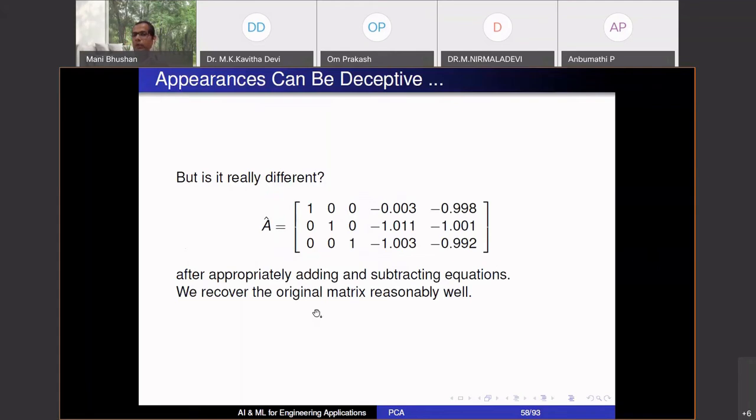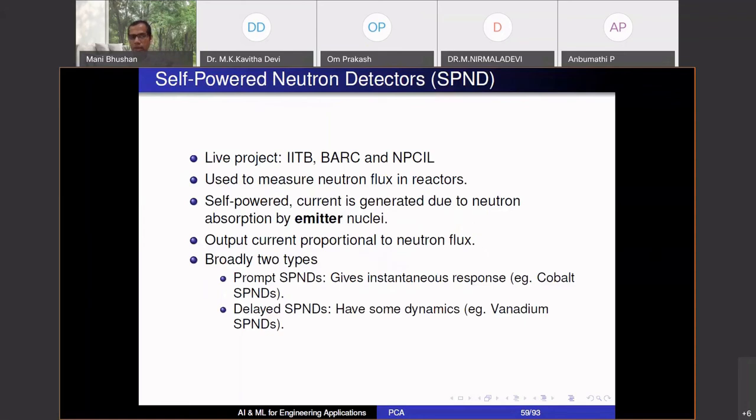So we recover the original matrix reasonably well, and now I can use this in my process control or any type of analysis. Okay. So if I come back to the SPND problem I had talked about in the morning, recall that we wanted to monitor these sensors, which were these self-powered neutron detectors. We did not have a model to begin with. It was not like the flow equations which I was showing you.